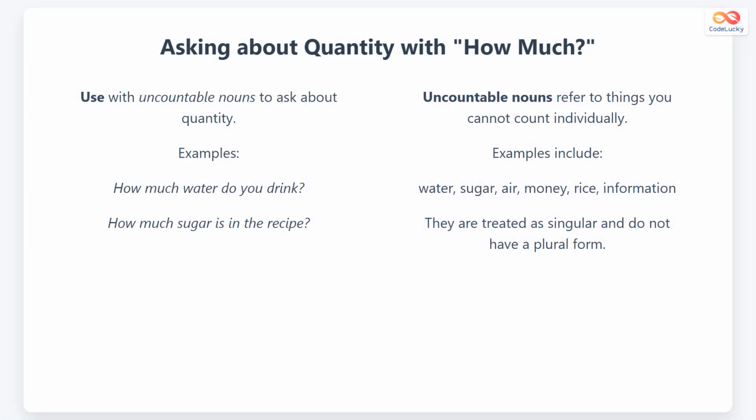How much is used with uncountable nouns to ask about quantity or amount. Uncountable nouns refer to things you cannot count one by one. Examples include water and sugar. Questions like how much water do you drink or how much sugar is in the recipe show how to use how much with these nouns.